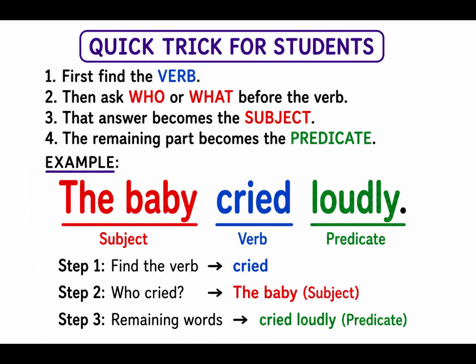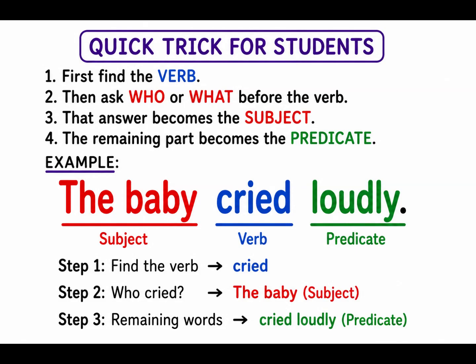Hence, I can give you a quick trick today. When you're asked to identify a subject and a predicate in a given sentence, firstly, identify the verb. Then things become very easy. Identify the verb first, then put the question as to whom is this particular sentence speaking about, or what is this particular sentence speaking about?